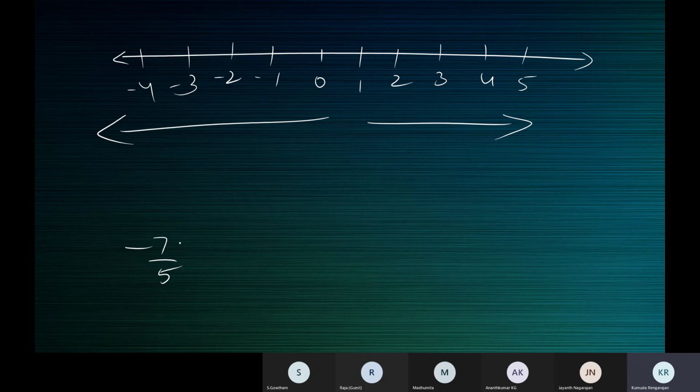Is it a natural number? No, ma'am. Is it a whole number? No, ma'am. Is it an integer? No, ma'am. What did we understand of an integer? Natural numbers, their negatives and 0.